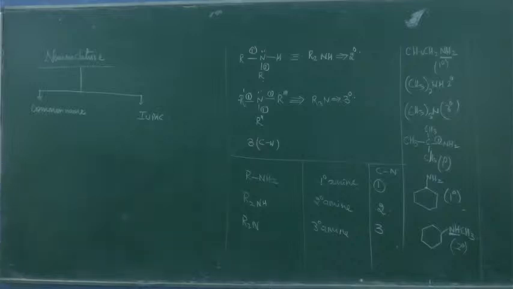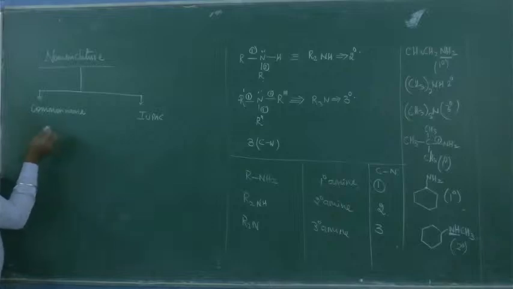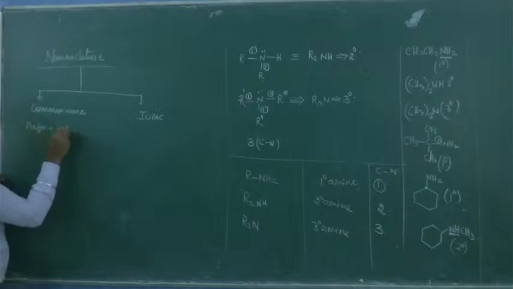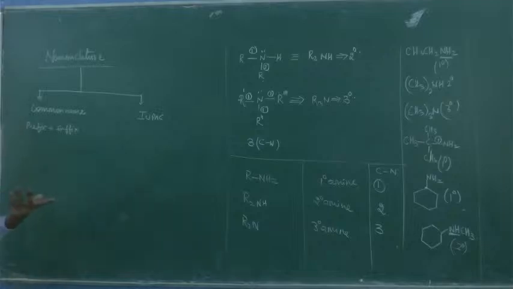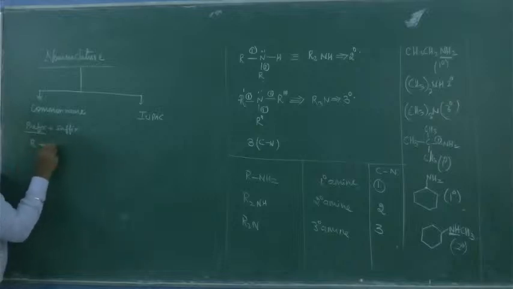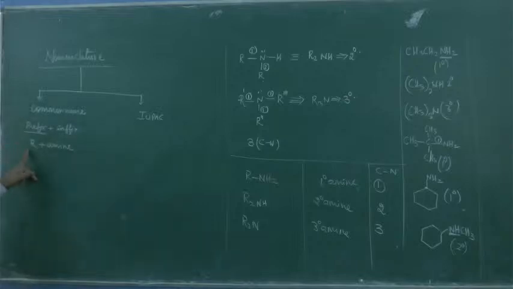Is it clear? For the common name, how do you place it? You have to name the first, listen, the prefix. Prefix plus suffix, like in the case of alcohols and alkyl halides. Is it clear? In the prefix, you place the R group, name the R group, followed by amine. Okay, prefix R group plus amine. Is it clear? For example.